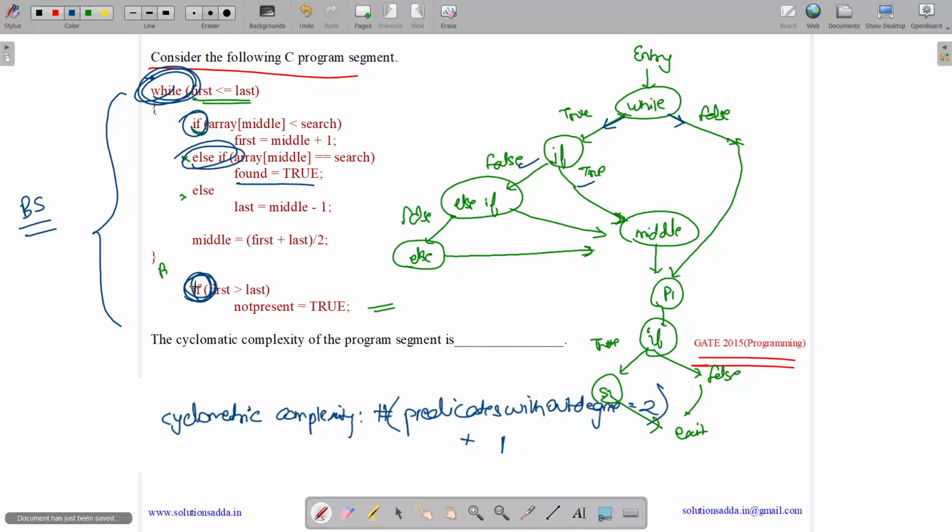The number of predicates with out degree 2 are 1, 2, 3 and 4. So we have 4 predicates with out degree 2 and plus 1 for this. So the correct answer is 5. So we have cyclomatic complexity of 5.